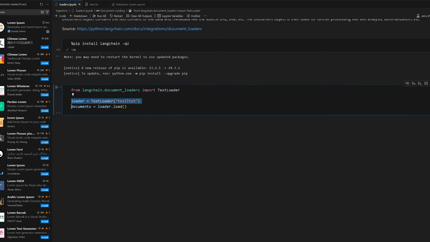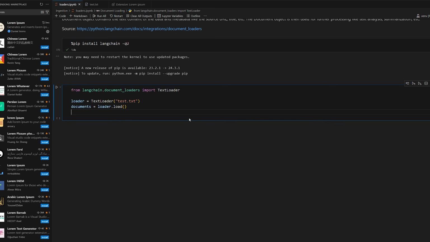So first you'll just tell it what you're going to load, and then you're going to call load, and this will actually load the content of this file into multiple documents. It's documents plural because sometimes you're going to be loading from multiple sources, but also if you're loading from one source, let's just say it's a PDF or something like that, it may break it up into multiple documents per page, for example. So you can expect this to return multiple documents, okay?